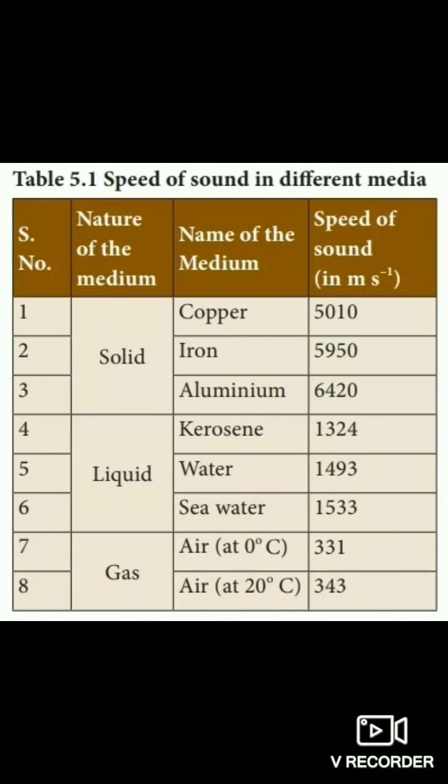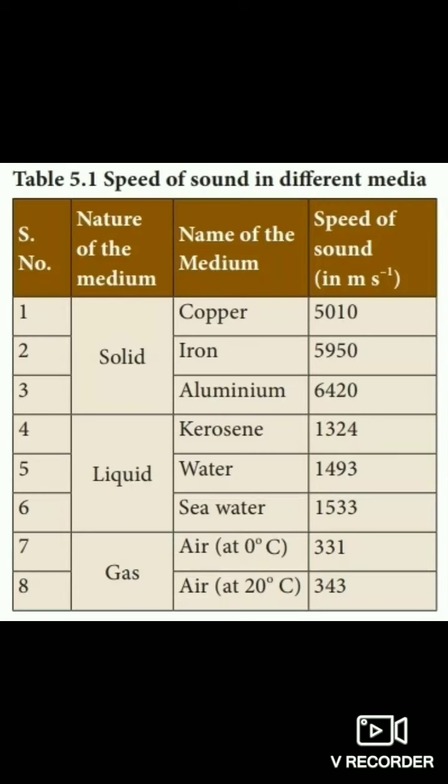Another portion is the speed of sound in different media. Sound energy travels with a certain speed in a given medium. The speed of sound in a medium depends mainly upon the elasticity and the density of the medium. Elasticity is the property of a medium to regain its shape after being stretched or compressed, and the speed of sound increases as the density of the medium increases.